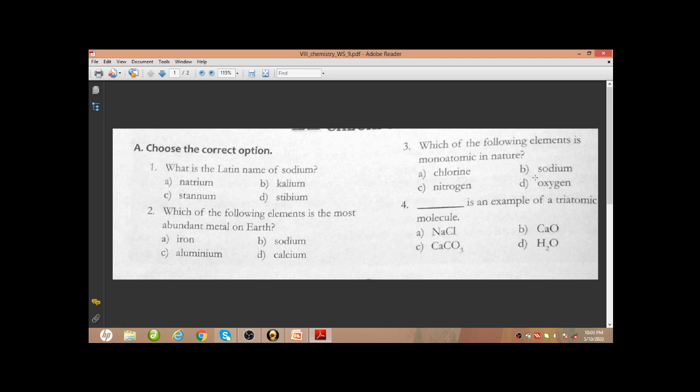All the metals are generally monoatomic. Dash is an example of a triatomic molecule. A triatomic molecule is where 3 atoms are there. See H2O: 2 hydrogen atoms and 1 oxygen atom. So a total of 3 atoms are there in a water molecule. So water is an example of a triatomic molecule.